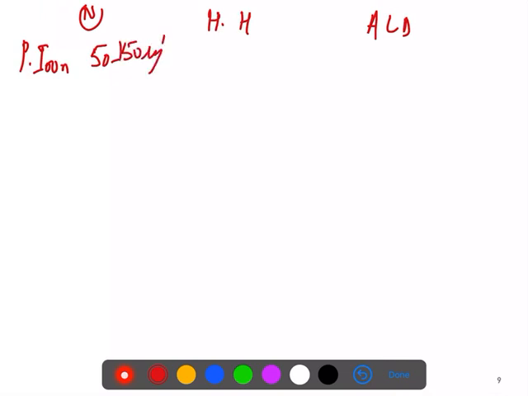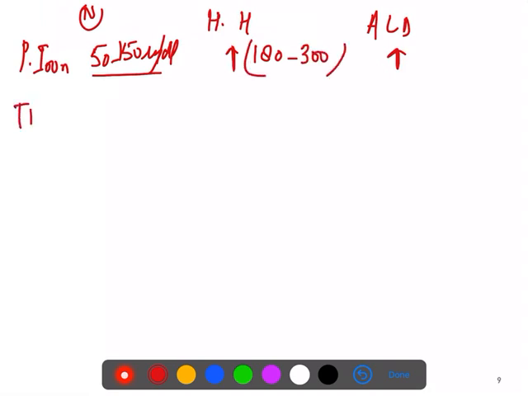Then I will tell you the normal levels of plasma iron, and what happens in hereditary hemochromatosis and in alcoholic liver disease. First we will take plasma iron. What is the normal value of plasma iron? It is 50 to 150 micrograms per deciliter. It is elevated in both these conditions, that is, it becomes more than 150, between 180 and 300.